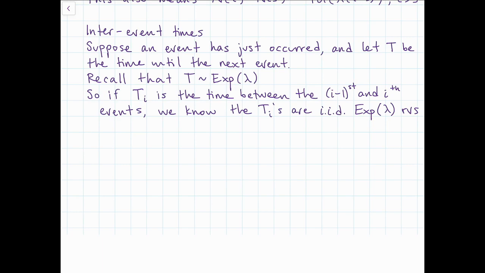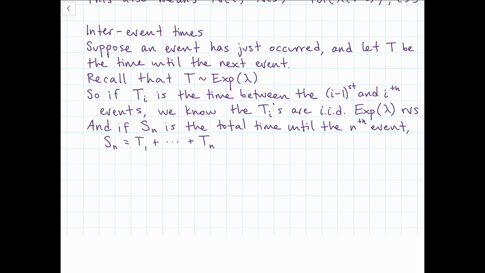Also, if we let Sn be the total time until n events occur, from time 0 all the way until the nth event, then Sn can be written as a sum of T1 through Tn, which we know is a gamma distribution with parameters n and lambda. So this is pretty cool.